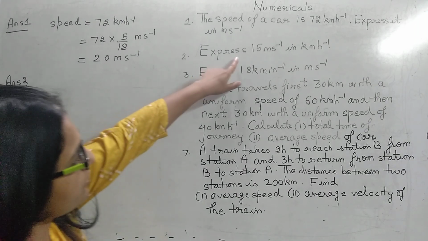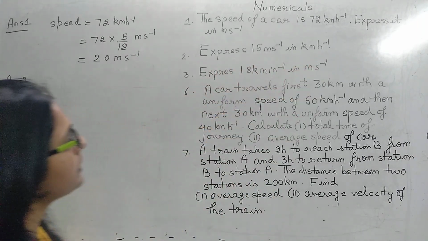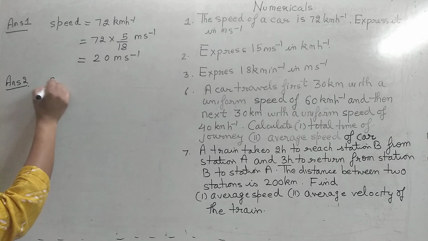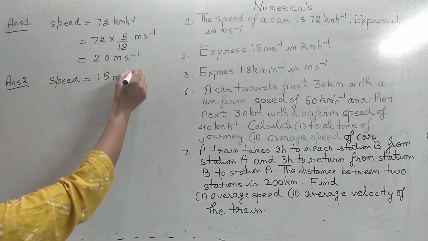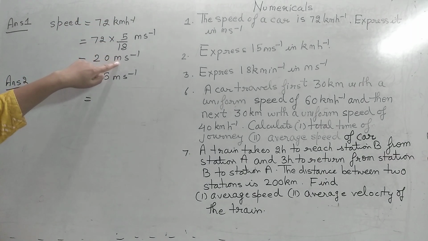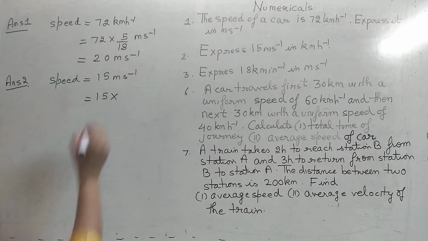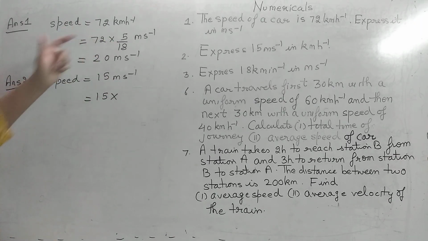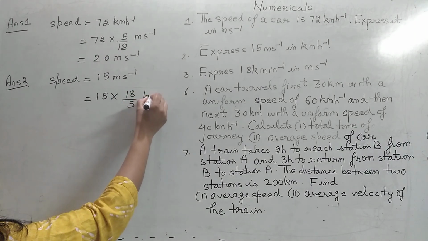See the second question. Express 15 meter per second in kilometer per hour. That is also quite simple. We are given the speed as 15 meter per second. So to go from kilometer per hour to meter per second we multiply with 5 by 18, and from meter per second to kilometer per hour we multiply it with 18 by 5.